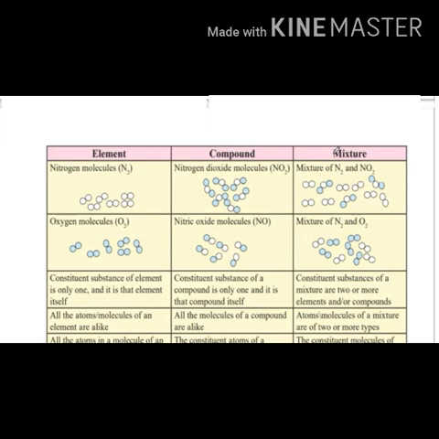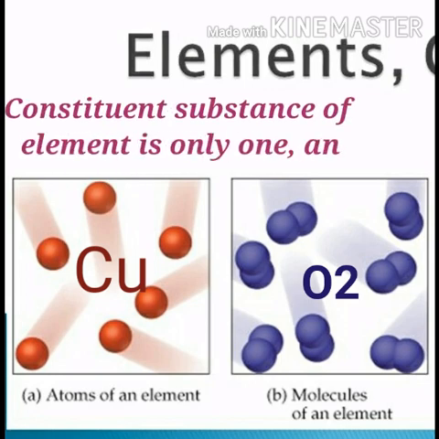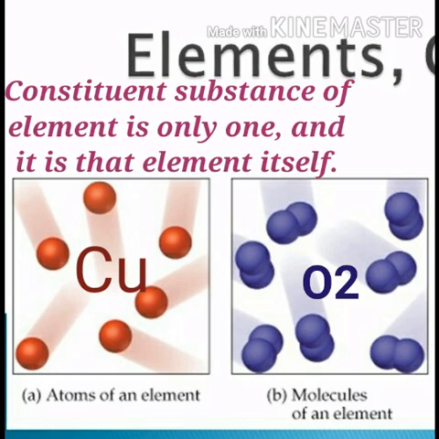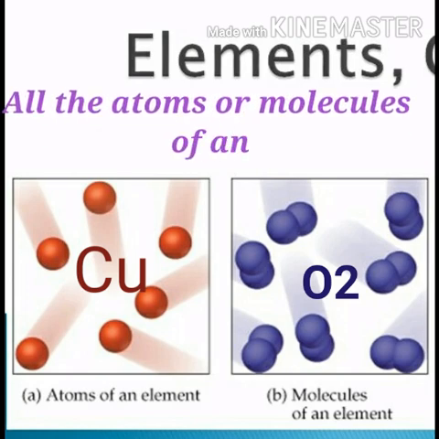Example of a mixture is a mixture of nitrogen molecules and oxygen molecules. So here we can see blue oxygen molecules and white nitrogen molecules, which are not bonded to each other because they are in a mixture form. Let us study the characteristics of an element. In an element, the constituent substance is only one and it is that element itself. For example, in the element oxygen, its constituent substance is only the oxygen atom. And in the element copper, its constituent substance is only the copper atom. All the atoms or molecules of an element are alike.